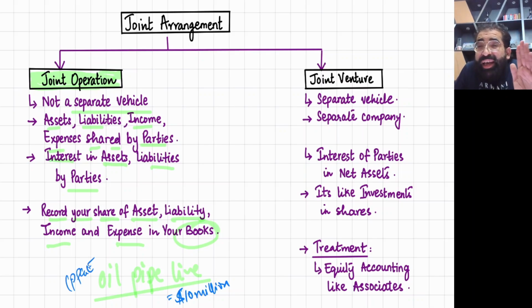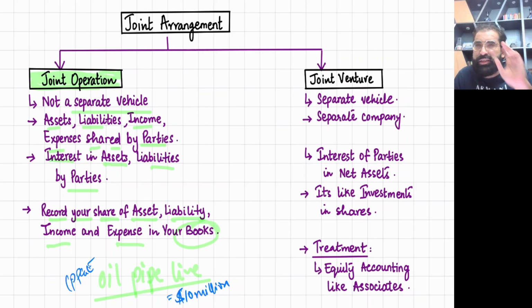So now A and B will directly record it in their books as PPE, property, plant and equipment, 40% owned by A and 60% by B. 10 million multiplied by 40%, so 4 million of pipeline will be recorded as PPE in the books of A, and 10 million multiplied by 60%, that means 6 million PPE will be recorded by B. So directly they will record assets, liabilities, income and expenses.